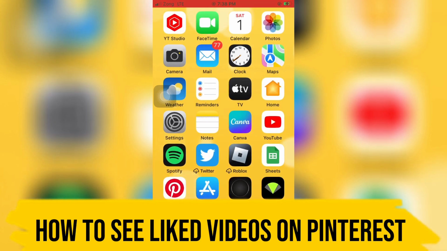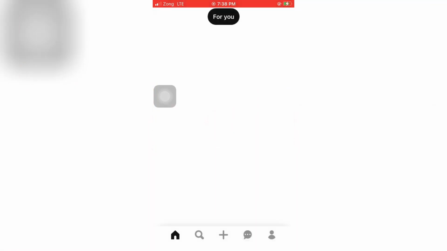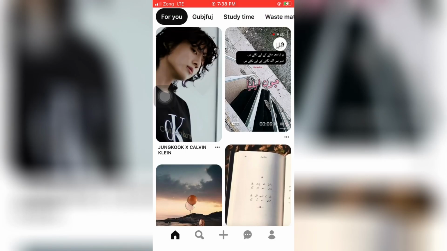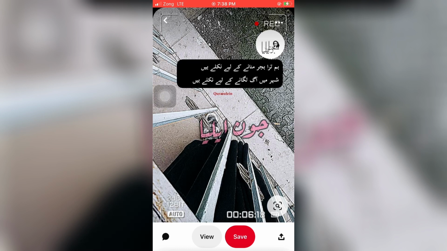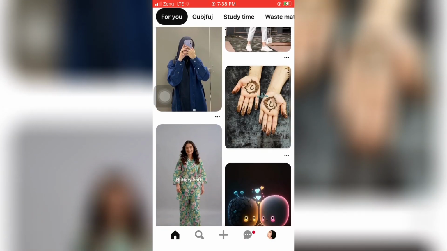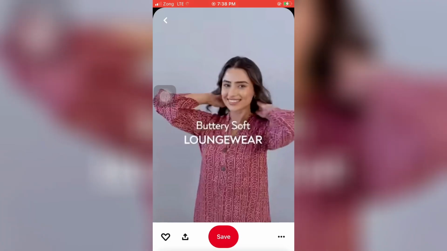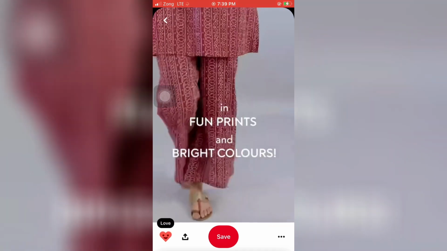Without wasting time, let's jump into your Pinterest and make sure that you have the latest version of the Pinterest app. Now you can see your liked videos and posts and pins and boards, whatever it is, on your Pinterest app. Now I'm randomly liking a video here. Just tap on it, like this video, and check if it's working or not.